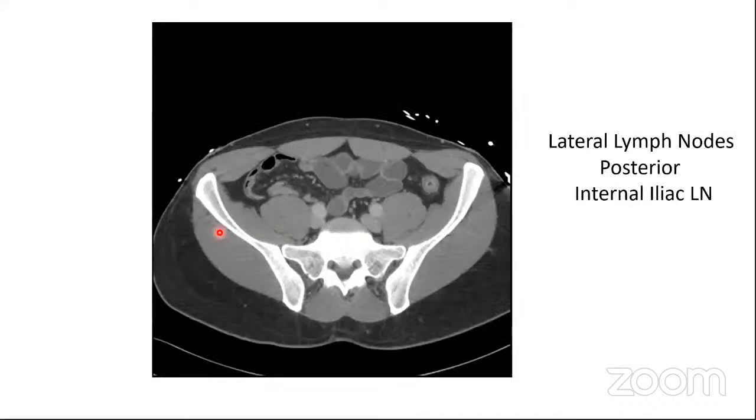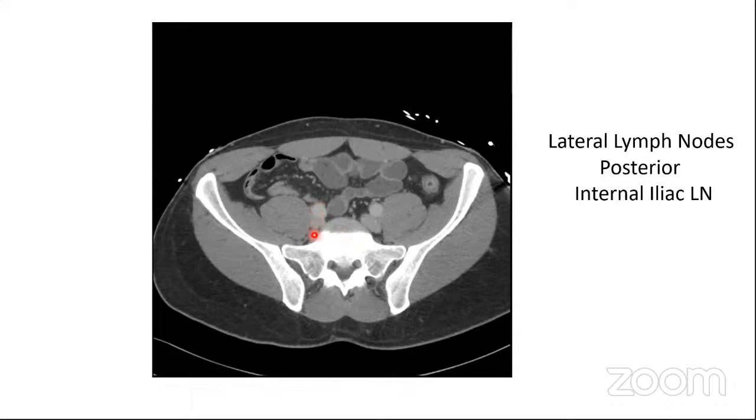Now we come to the lateral group of lymph nodes. Now, please remember the nomenclature. The lateral group of lymph nodes, posterior group, refers to the internal iliac group of lymph nodes. So now we are going to talk about the internal iliac group of lymph nodes. So these are the lymph nodes which we are very used to marking traditionally for all the pelvic malignancies, and more or less the guidelines are almost similar.